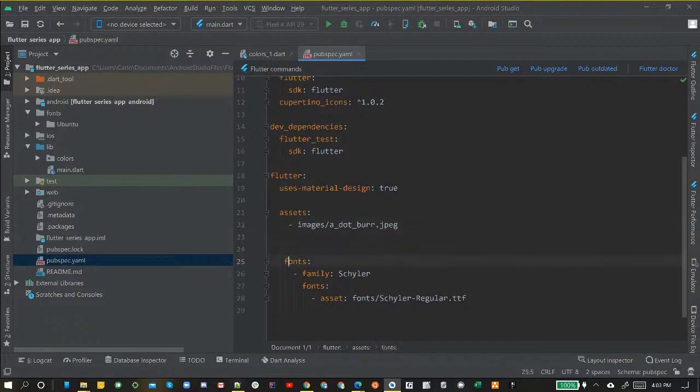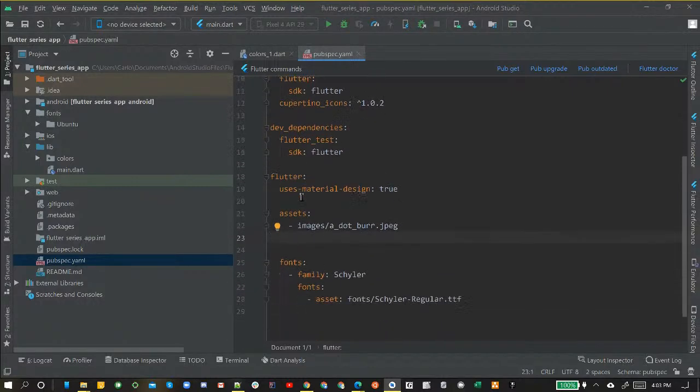And the same thing goes for fonts. We want to bring that to the same level as assets. Bring this next one over 1. Bring this next one over 1. Bring this next one back 1. Now we're all lined up. Now the Pubspec is tabbed correctly. If you don't have it tabbed correctly, like I said, it's not going to work. So that's important. If things aren't running in your Pubspec properly, or if you receive an error, that spacing could have something to do with it.